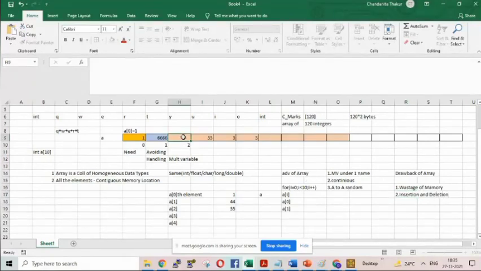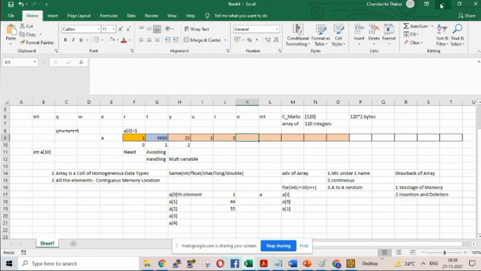You are deleting this, but can we leave this place blank? We cannot keep it. I need to left shift all the elements. I need to shift 55 here, 3 here, 5 here. Whether it is deleted or not does not matter, but in an array it should be continuous. So if one in between is deleted, all the right side elements should be left shifted. In the case of insertion, all should be right shifted. In the case of deletion, all should be left shifted. Is it clear to all of my children?